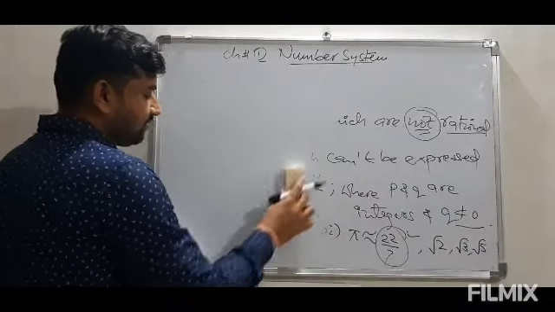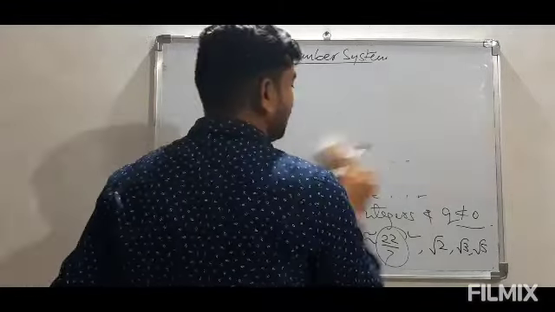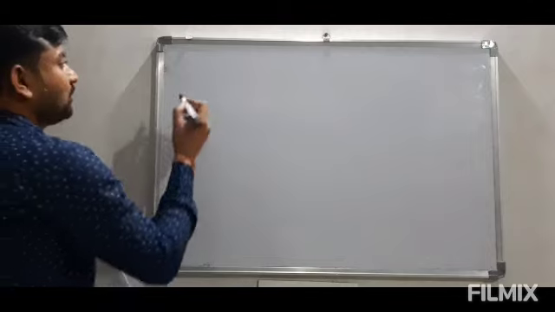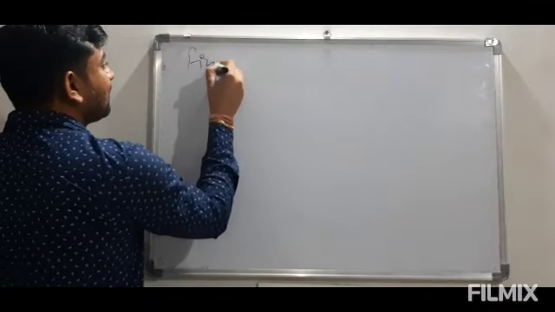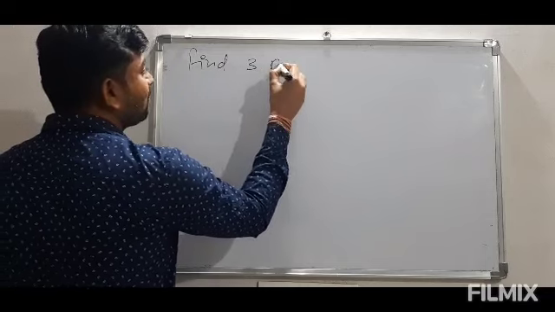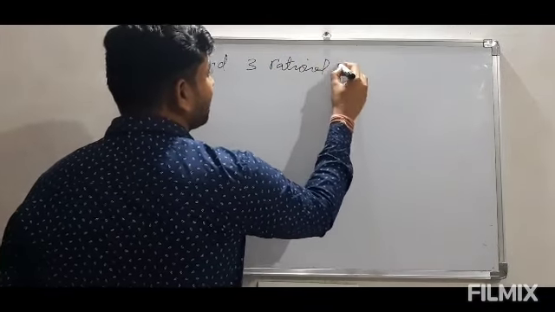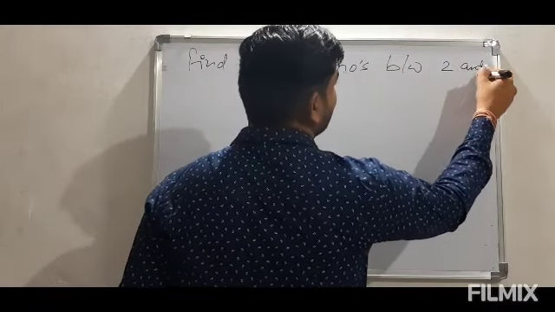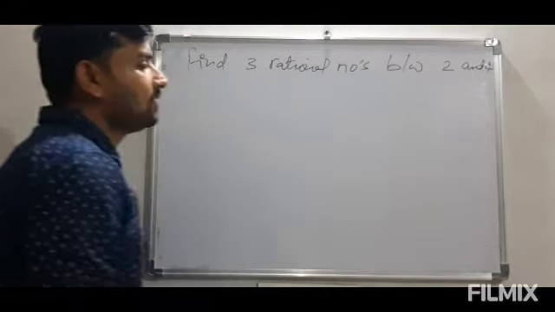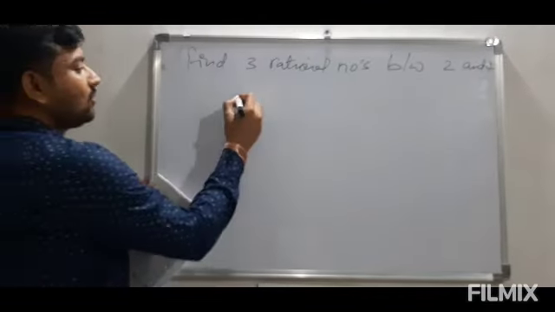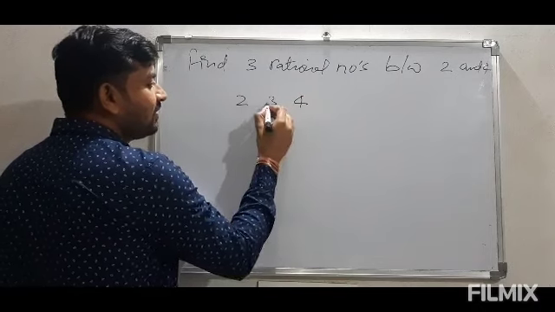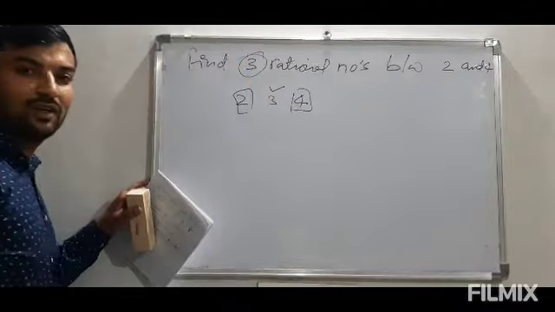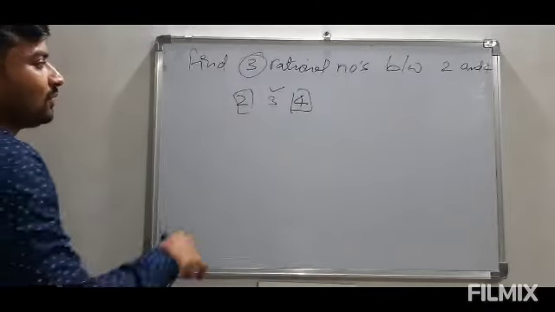Now the questions may be like, first of all we'll discuss rational numbers only, and suppose there is a question: find three rational numbers between 2 and 4. Now, between 2 and 4 there is only one integer, that is 3, but we need three rational numbers here. So we have to work on it to find more rational numbers.